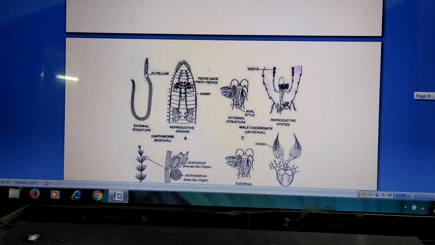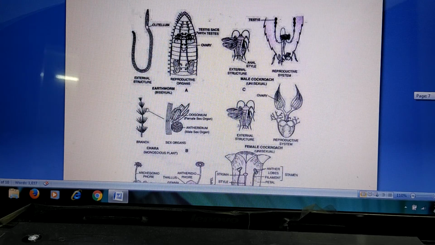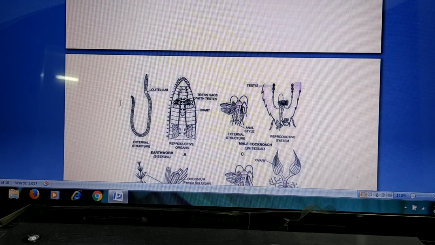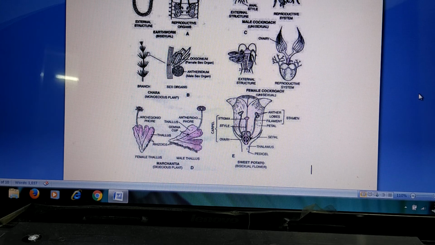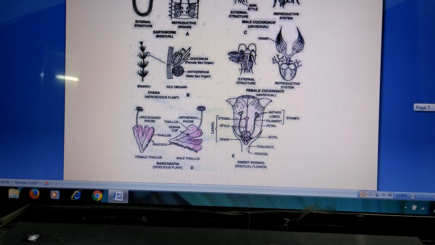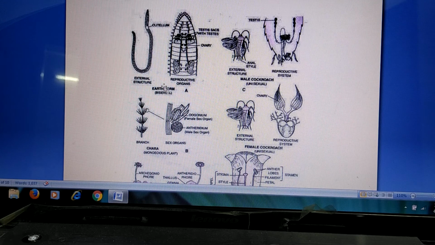Now, when you see the diversity in sexuality of organisms, when you observe the sex of the individual, for example the earthworm, in its internal structure you are able to see it is having testes, the male reproductive organs. On the other side it is having the ovary also. So it has both types of reproductive organs. This is called a bisexual animal, a bisexual organism.